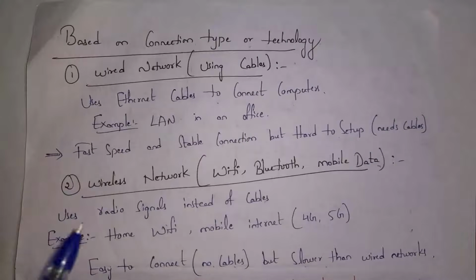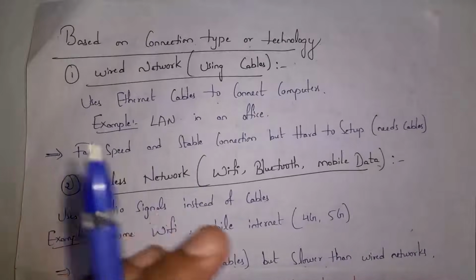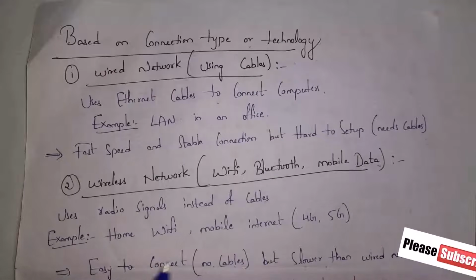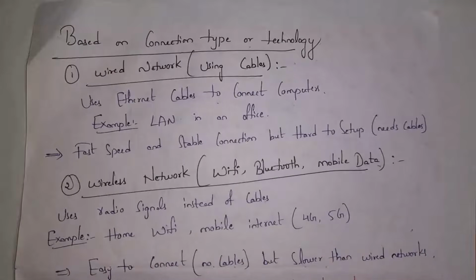Whereas if you consider wireless network, in wireless network, devices are connected either using Wi-Fi or Bluetooth or mobile data. Here, instead of passing data using cables, data is passed in the form of radio signals. And when compared to wired network, data transfer is slow in wireless networks. And there is no need for cables for connection. So wireless networks are easy to connect.